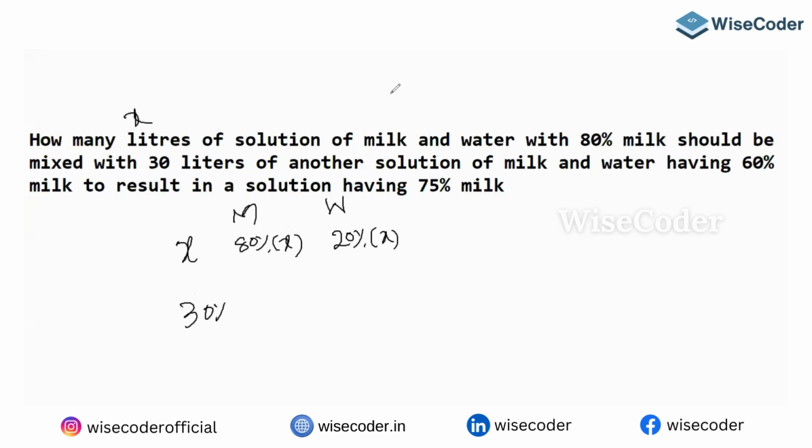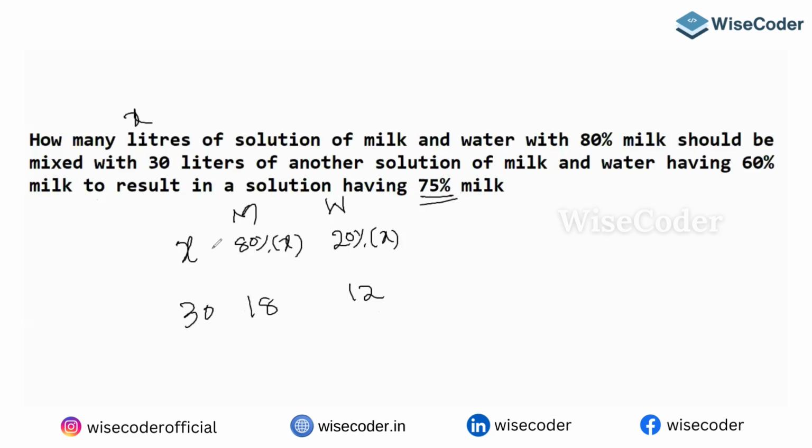The other variety is 30 liters, the other solution of milk and water having 60% of milk. Then this 60% will be milk, which is 18 liters. The remaining 12 liters is water. So he is saying that out of the total, the milk is going to be 75 percent. He's asking how many liters this is.